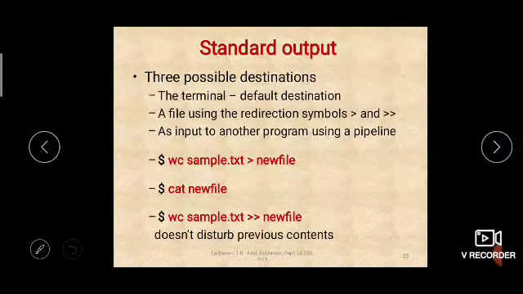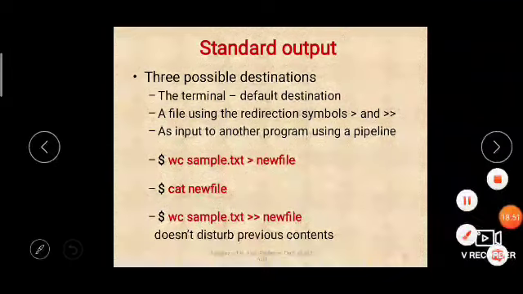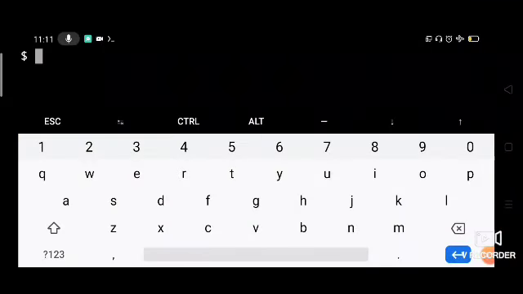Before going to standard output, let us execute the commands of standard input and come back to standard output. Let us check WC without any arguments. When you enter WC without any arguments, it will ask you to enter the contents from the keyboard. Keyboard is by default connected to standard input, so WC is taking the value from standard input, right? So you can type some content here.